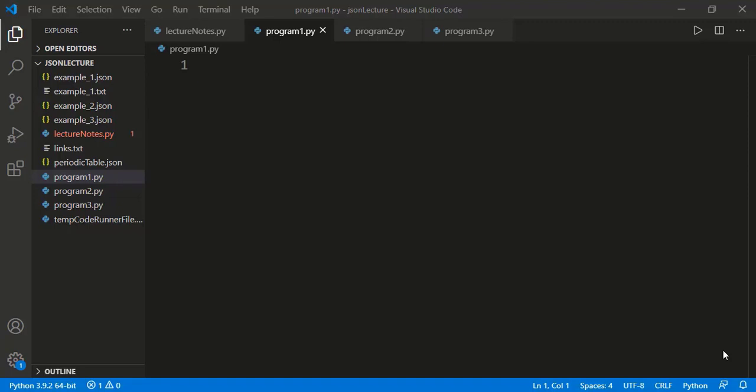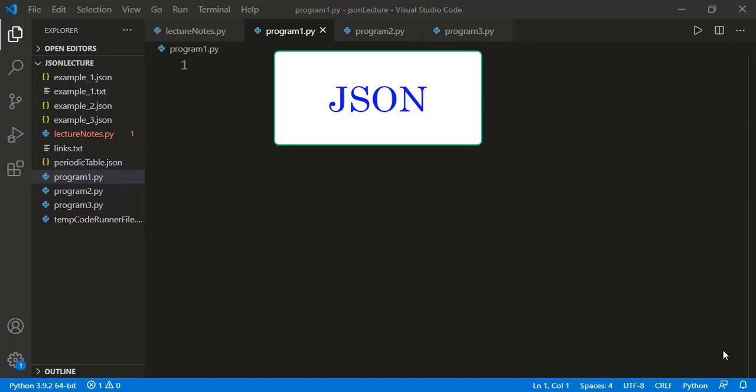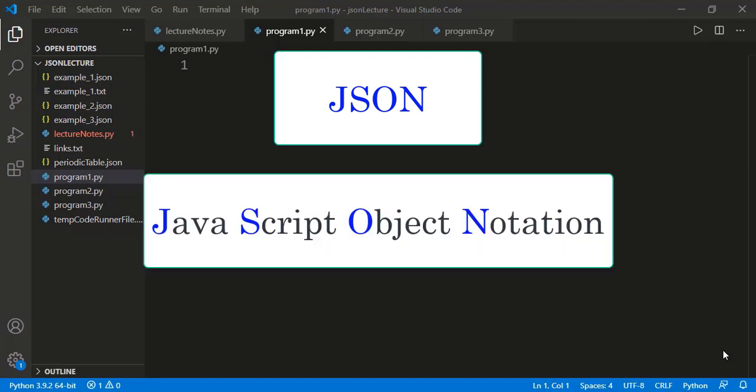In this lesson, we will study about the JSON files and parsing those in Python. JSON is not a data type, but it is a data format. It stands for JavaScript Object Notation. Don't get confused with JavaScript, because it is not something supported in just the JavaScript language, but almost every programming language has some library to read and parse the JSON file. And at present, it is probably the most widely used data format.